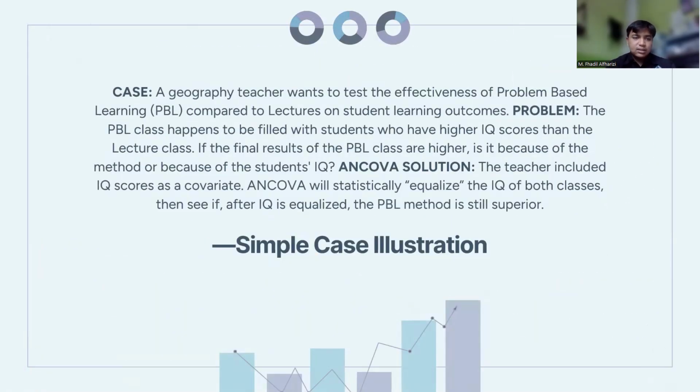Next, a simple case illustration in ANCOVA. A geography teacher wants to test the effectiveness of problem-based learning or PBL compared to lecture on student learning outcomes. The problem is the PBL class happens to be filled with students who have higher IQ scores than the lecture class. If the final results of the PBL class are higher, is it because of the method or because of the students' IQ? In ANCOVA, the solution is that the teacher includes IQ scores as covariates. ANCOVA will statistically equalize the IQ of both classes. Then we see if, after IQ is equalized, the PBL method is still superior.